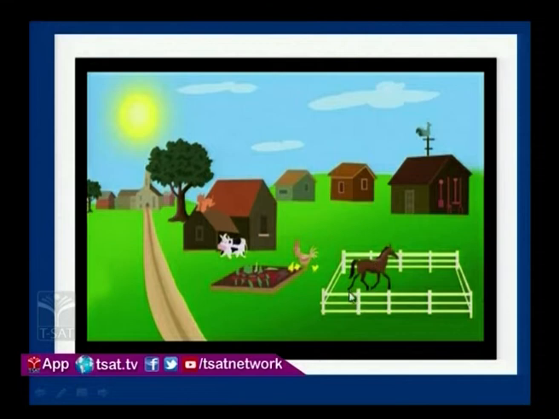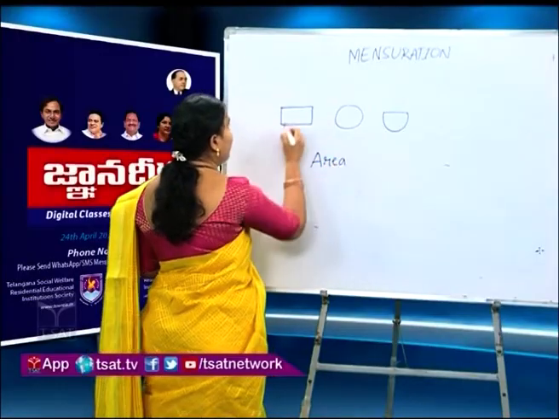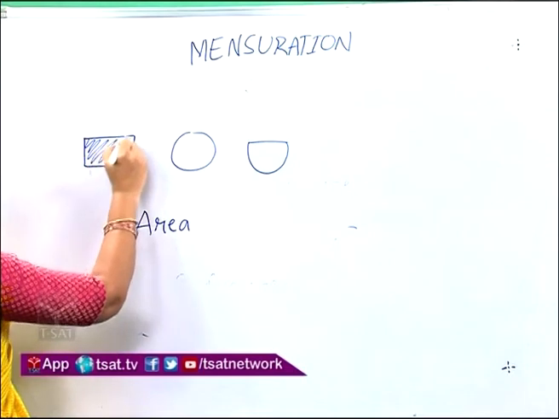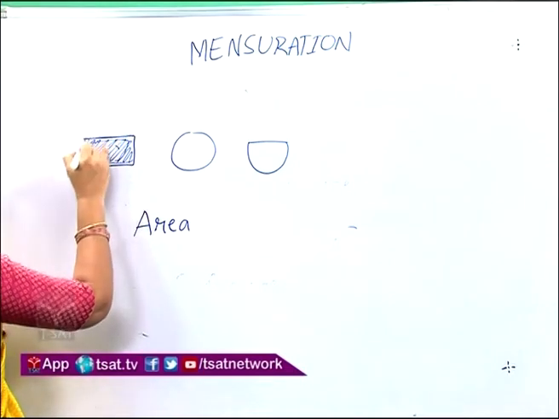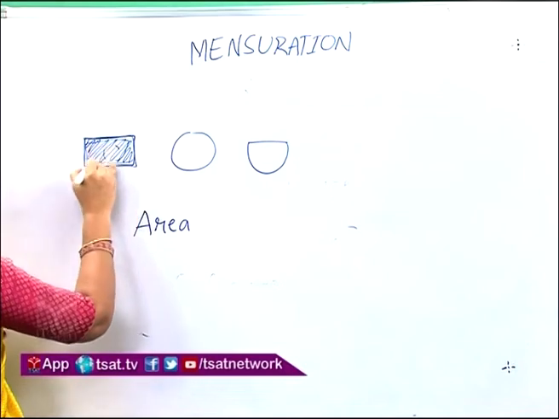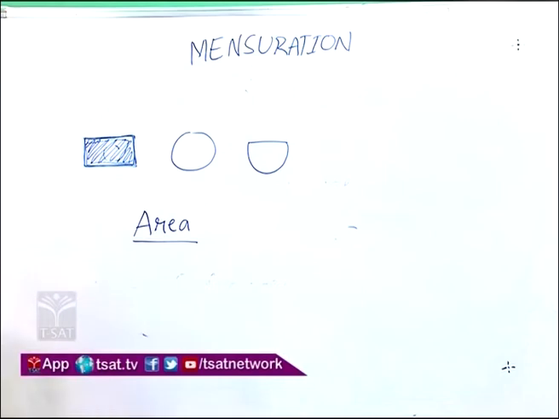The total space enclosed is mathematically called area. Area is the total surface of this region which is bounded by this boundary.